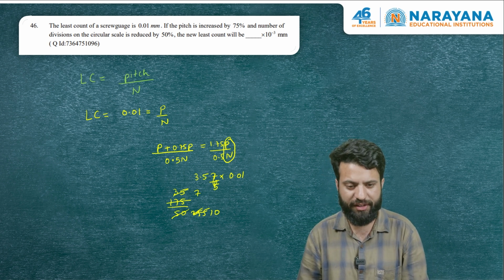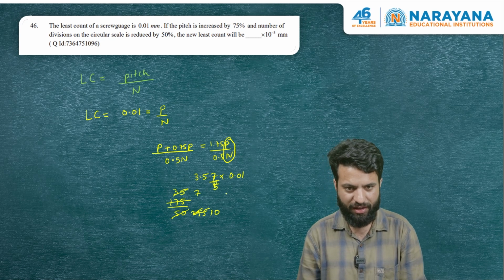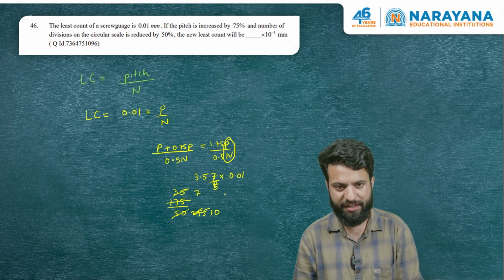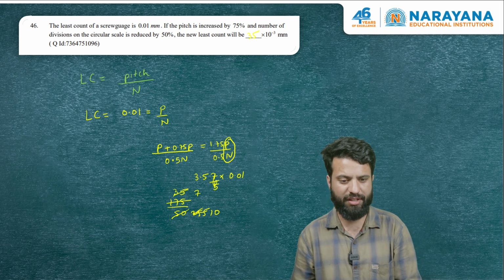So 3.5 into 0.01 millimeter. So that is 35 into 10 power minus 3 millimeters. That is the answer of the question, 35 into 10 power minus 3 millimeters.